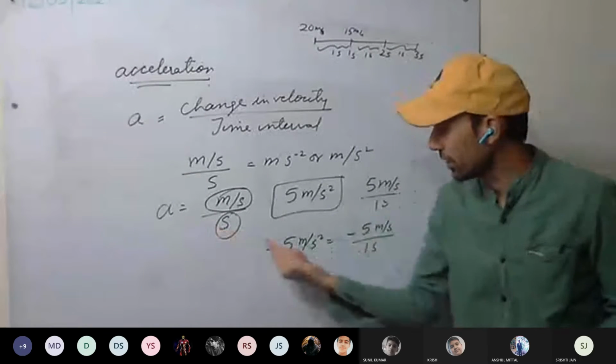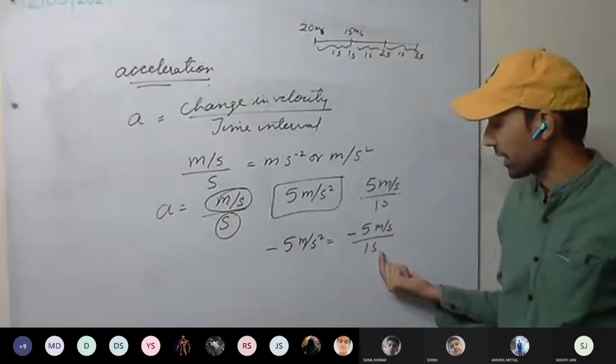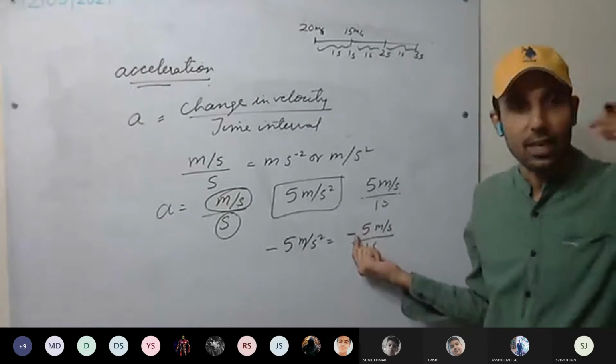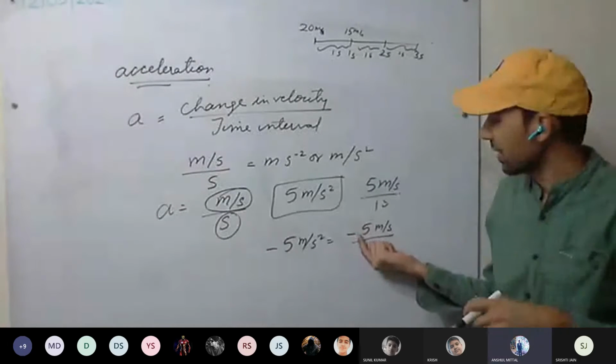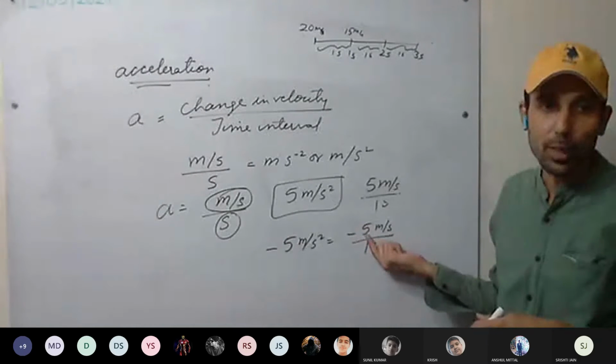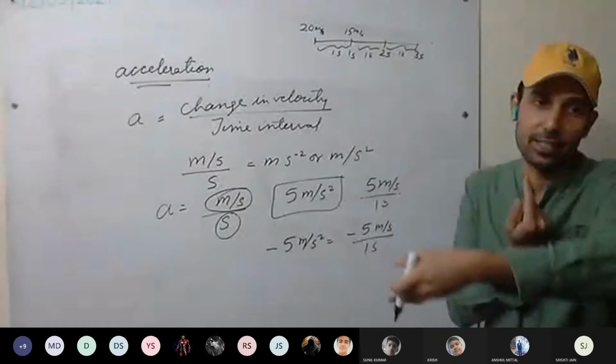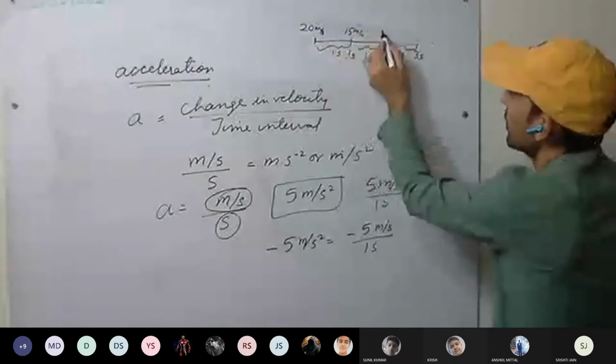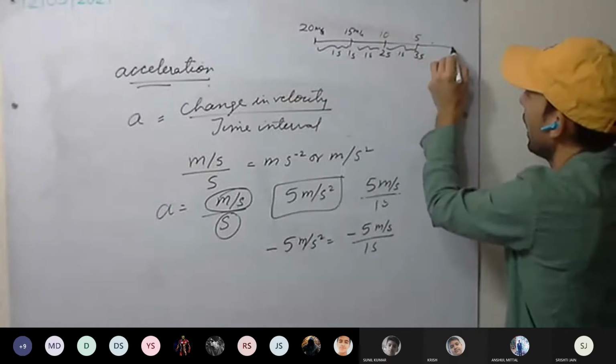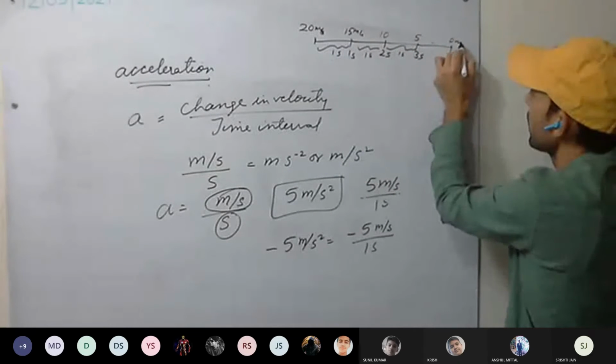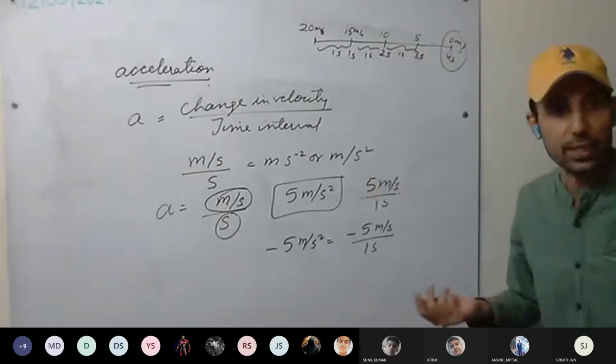Okay. If it is given acceleration equal to minus 5 meter per second square, it means the car is deaccelerating. That is, velocity is getting reduced by 5 meter per second each second. It is reducing 15, 10, 5, and at 4 seconds, 0 meter per second. It will stop at 4 seconds.